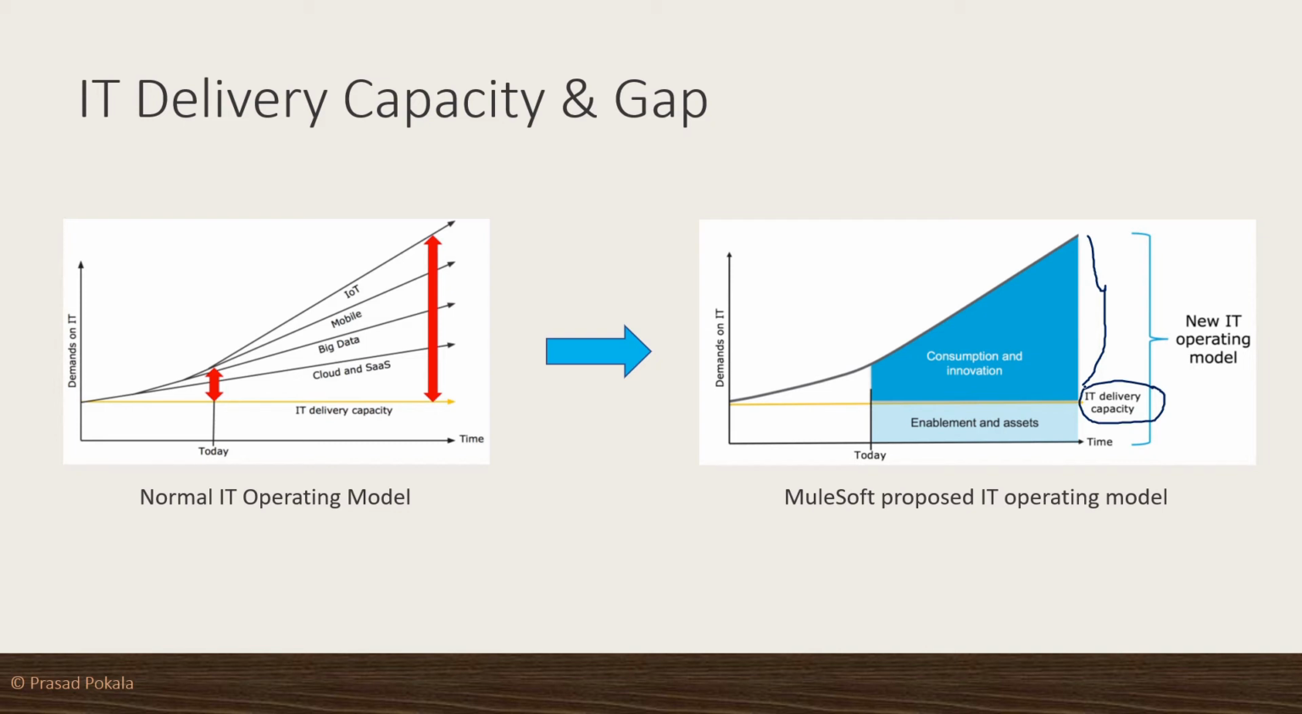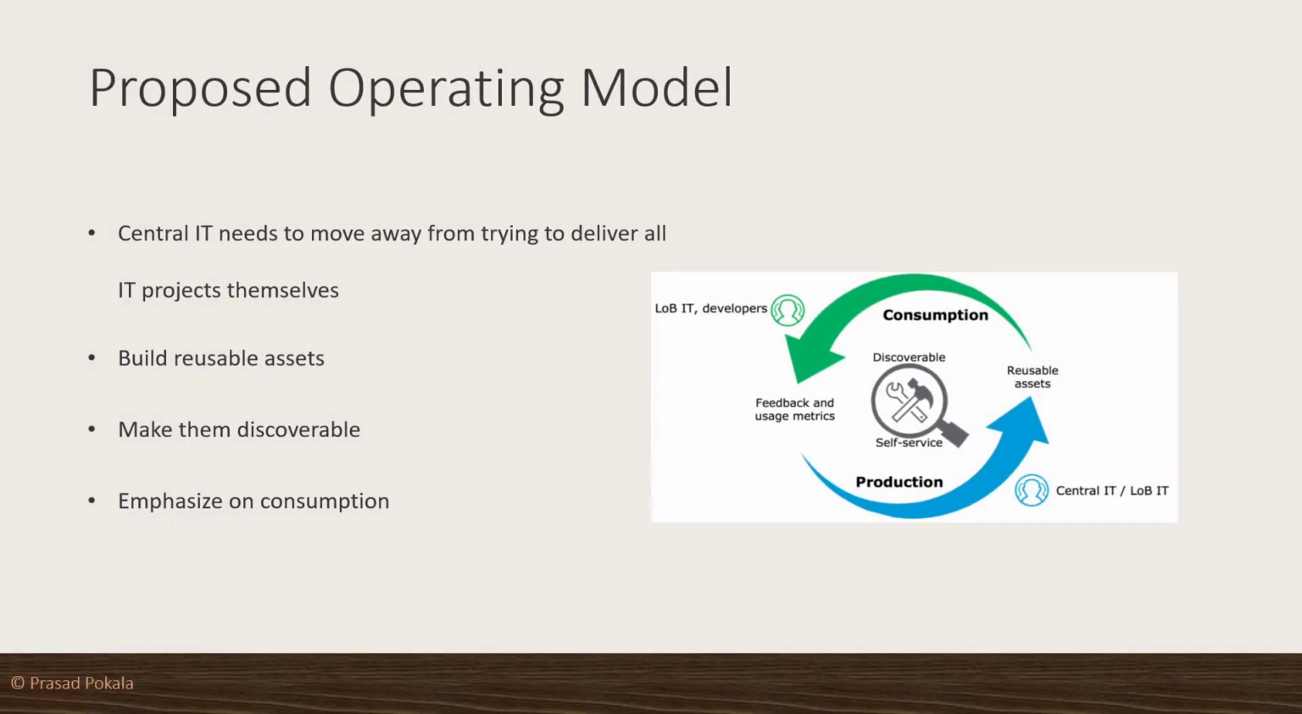So how is it possible? That we are going to see in the next slides. Now let us see how to meet the demands of IT using this new operating model. What this operating model suggests is that the central IT needs to move away from trying to